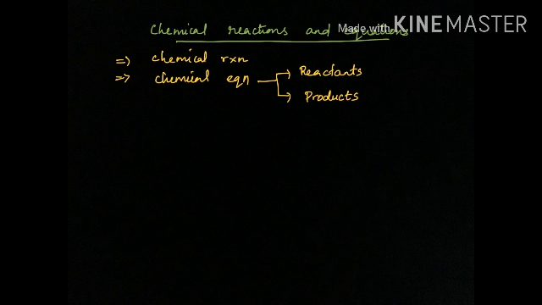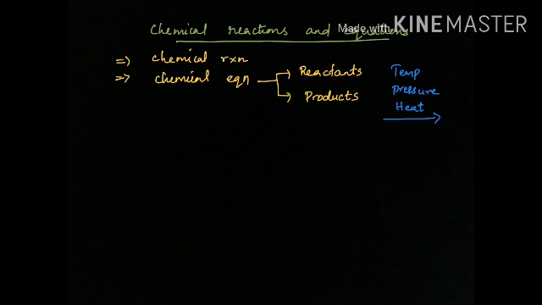Then we studied that if this chemical reaction takes place at a particular temperature, or at a particular pressure, or if it requires heat, we represent that above the arrow. Reactants and products are separated by an arrow. On top of the arrow we write whether the reaction requires heating, whether a particular temperature is needed, or whether a particular pressure is needed. All those things we represent on top of the arrow.